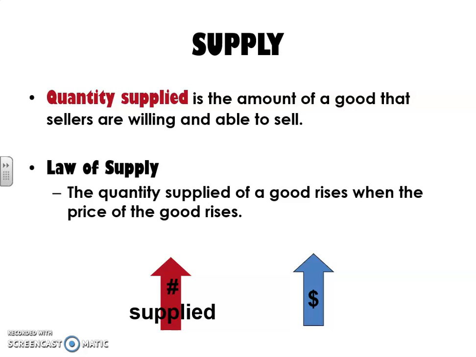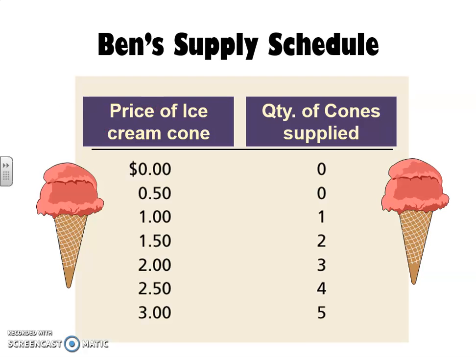And you could even think about it this way if you're a little bit confused by that. If the iPhone 12 is $3,000, no one is going to buy it. So there's going to be more that are sitting on the shelf. Or items that are in demand also go up in price if they're hard to find. So supply, the arrows go up. So the quantity of the goods supplied rises when the price of the good rises.